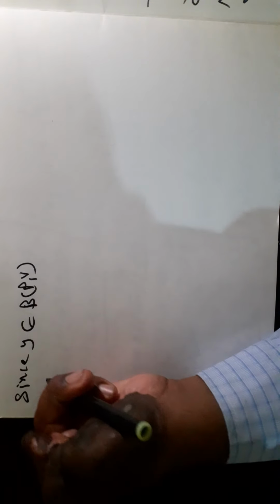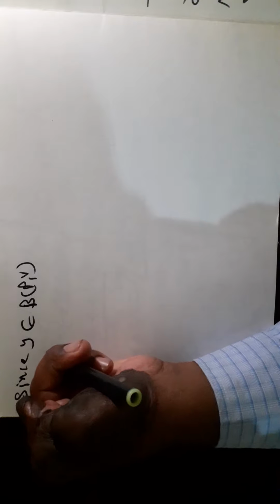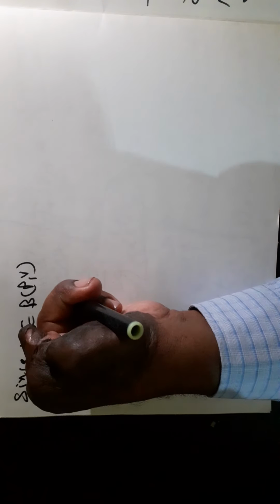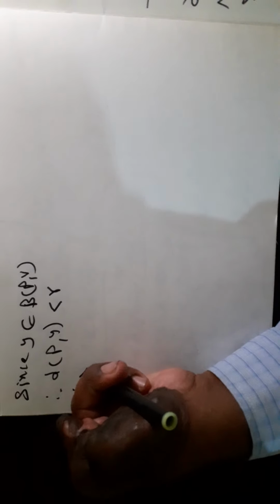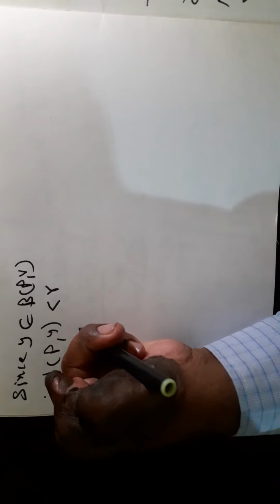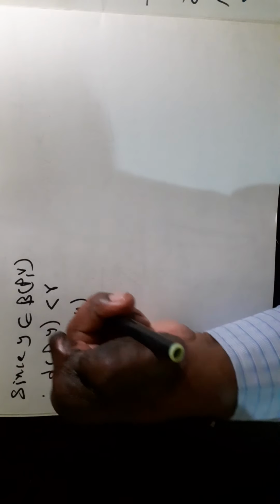Now since y belongs to B(p, r), the distance between p and y is less than r. Therefore, r minus the distance between p and y is greater than 0.